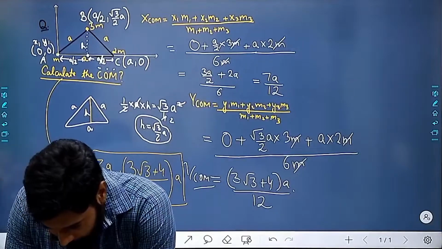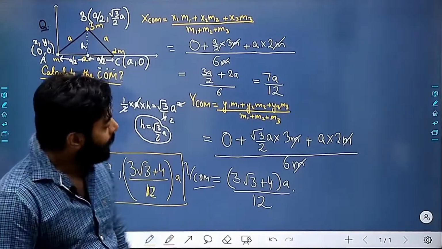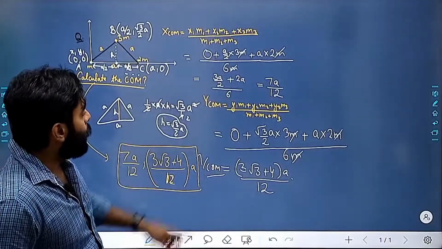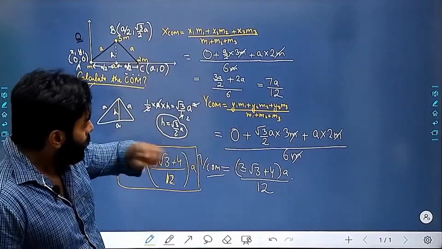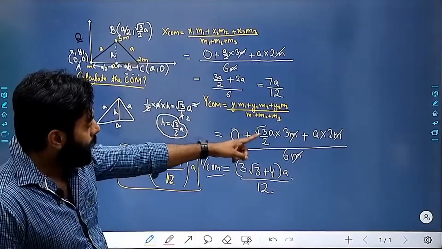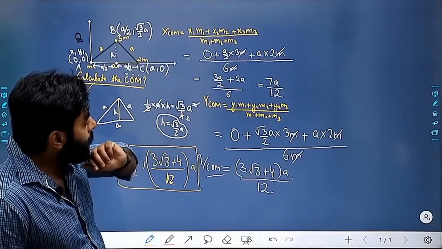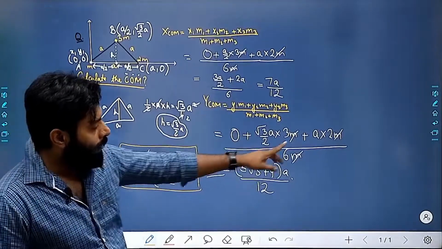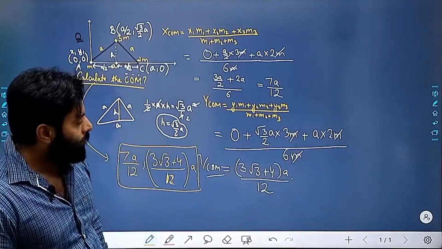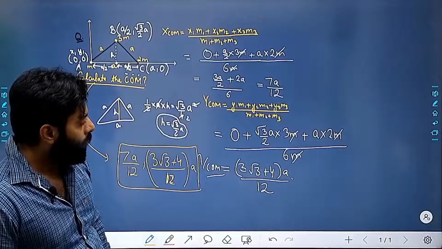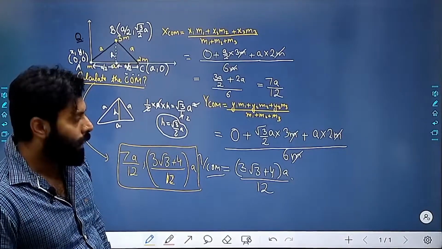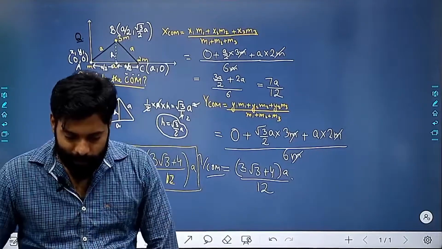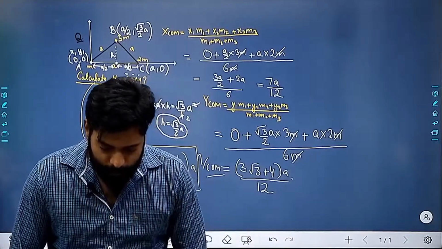YCM is root 3a by 4. No, is it coming root 3 by, no. This is root 3 by 2a. The mass is 3m, so it will be 3 root 3 divided by 2, right? It will be 3 root 3 divided by 2, and here we are having 2a, so it will become 4a. The answer is correct.